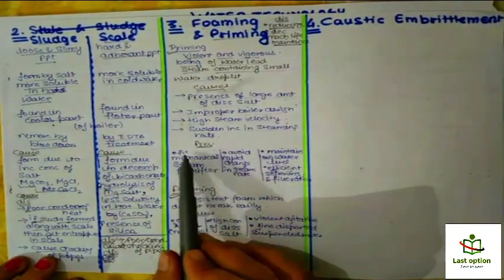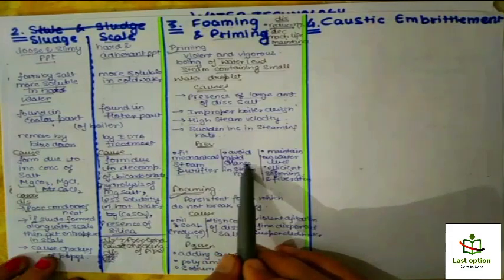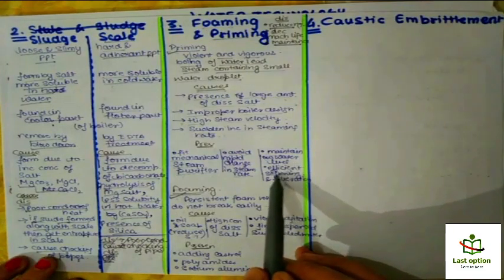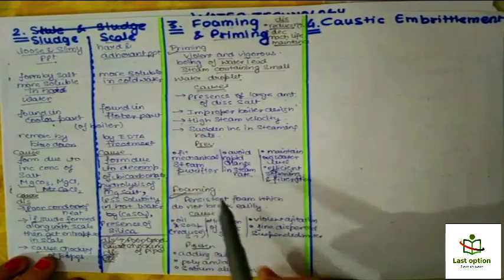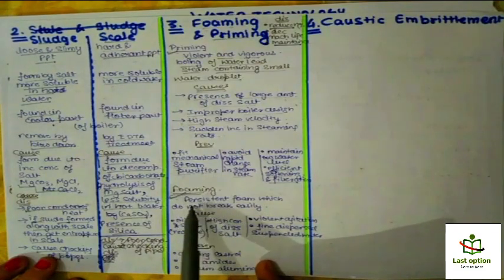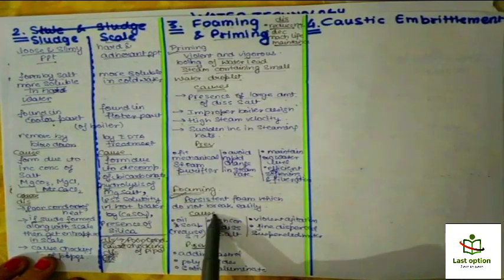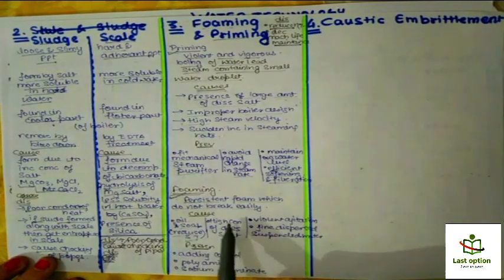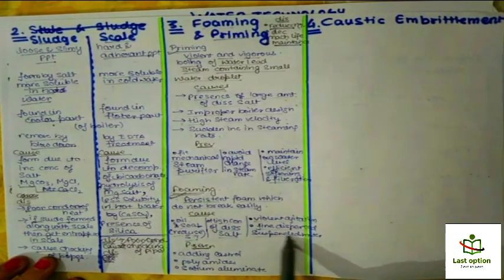How can we prevent them? We can prevent them by fitting the mechanical steam purifier, avoid rapid change in the steam rate, maintain a water level, and efficient softening and filtration of the water. What is foaming? Basically the name is making the image in a mind. It's the persistent foam which do not break easily. Okay, so what are its causes? It's because of oil soap, which reduces the surface tension of the water, and high concentration of dissolved salts, violent agitation, fine dispersed suspended matters.